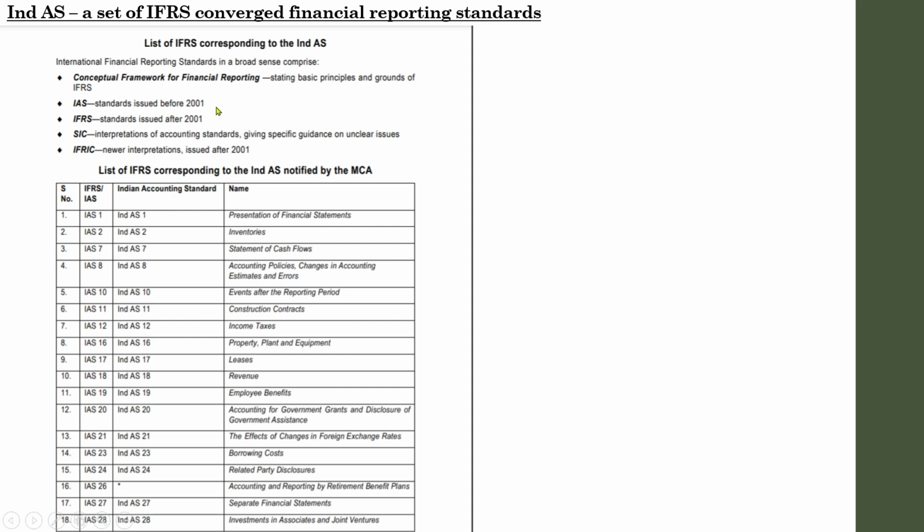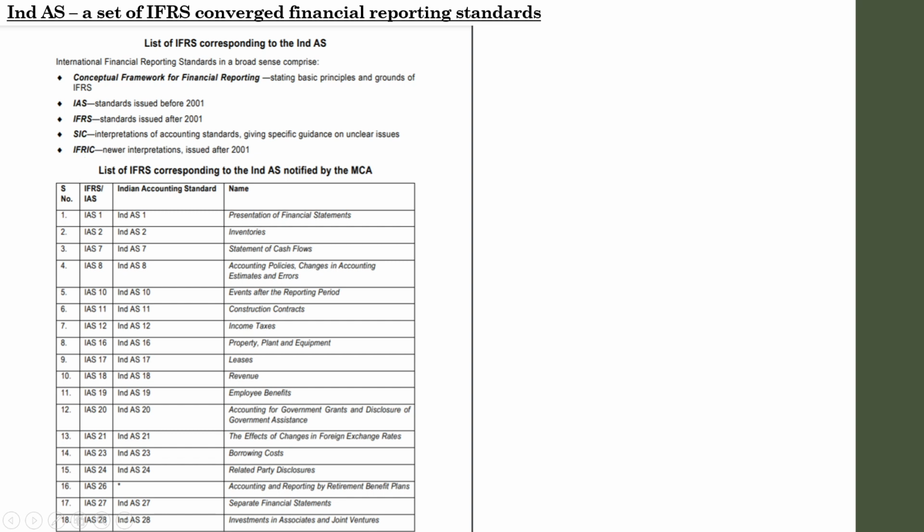After 2001 the new set of standards is known as IFRS. So any standards prior to 2001 are known as IAS, and any standards after 2001 are known as IFRS. We have discussed SIC and IFRIC, and we are not going further into topics discussed in previous classes. We are just mentioning that the components of IFRS include IAS, IFRS, SIC and IFRIC.